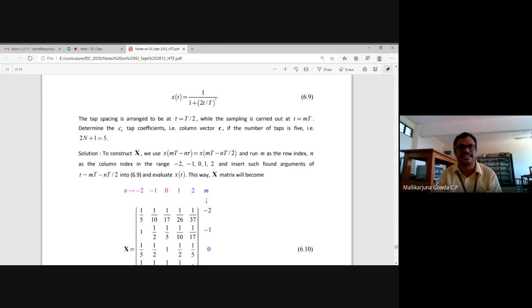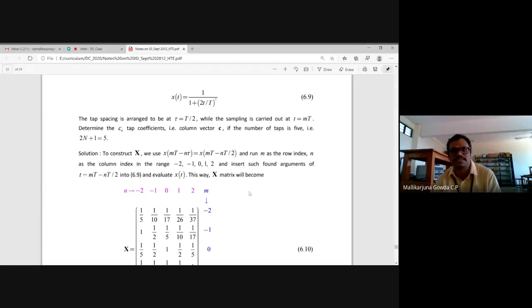Writing how to construct X, right? To construct X, use x of mT minus n tau, and substitute tau as T by 2 because we are taking the adjacent tap delay as capital T by 2. And here I need to vary the values of m and n. I said m is the row index and n is the column index. And how do I write minus 2, minus 1, 0, 1, 2? Because in that matrix, small n is equal to minus N to N in the summation, so minus 2 to 2 it is. That is why minus 2, minus 1, 0, 1 and 2.